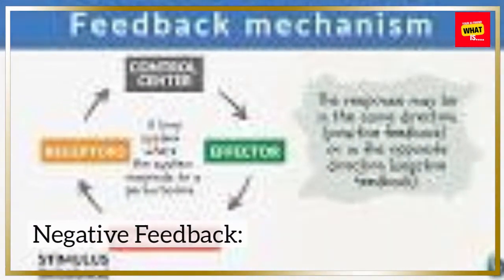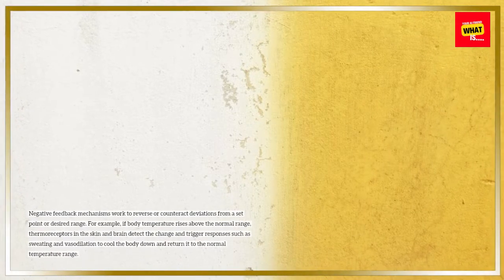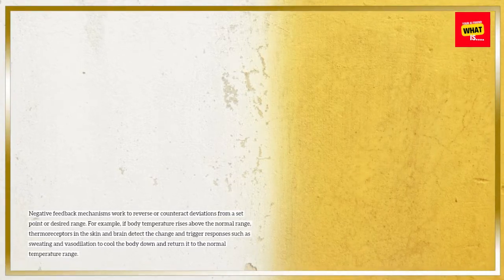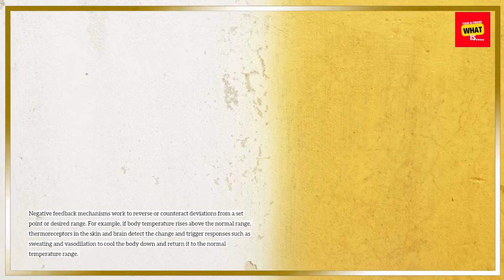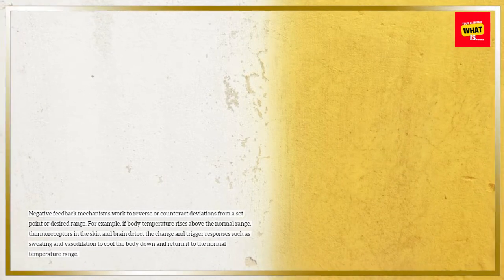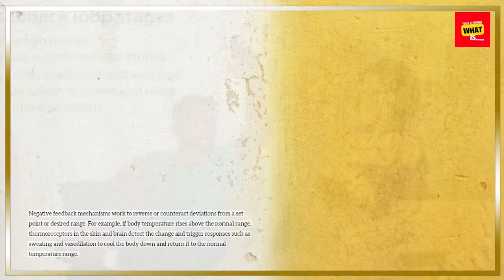Negative feedback. Negative feedback mechanisms work to reverse or counteract deviations from a set point or desired range. For example, if body temperature rises above the normal range, thermoreceptors in the skin and brain detect the change and trigger responses such as sweating and vasodilation to cool the body down and return it to the normal temperature range.